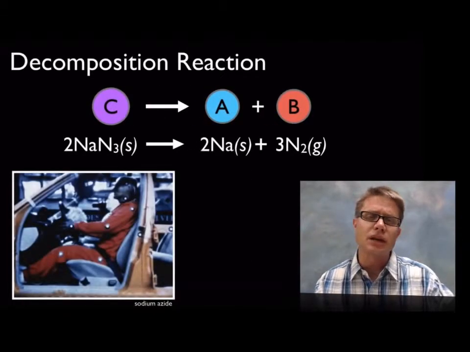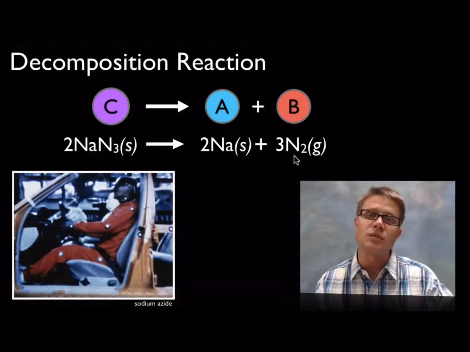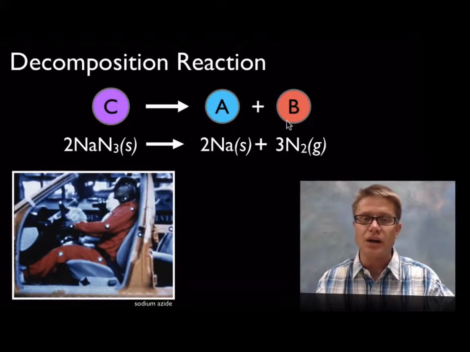What's decomposition then? It's when we're taking a compound and breaking it down. So here's an example. If we take sodium azide and break it down into sodium metal and nitrogen gas, that'd be a decomposition reaction. If we have one reactant and two products, it's a good idea that this is probably a decomposition reaction.